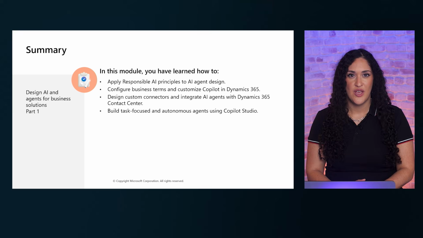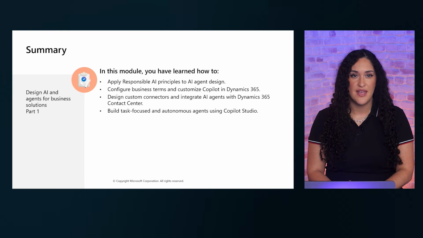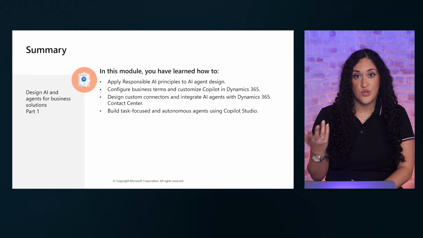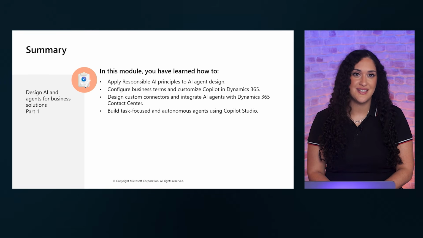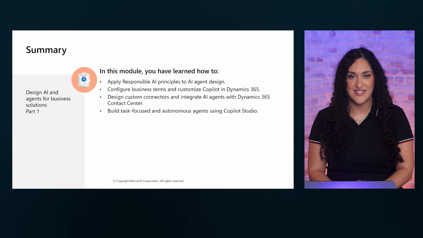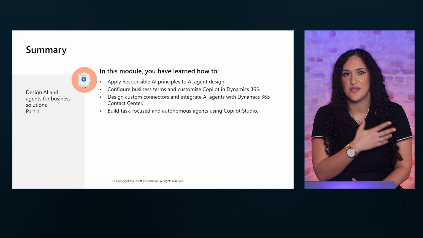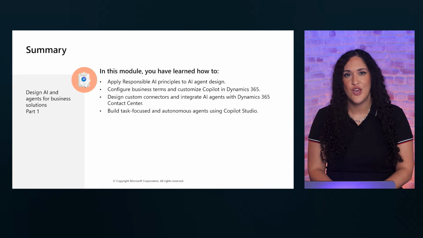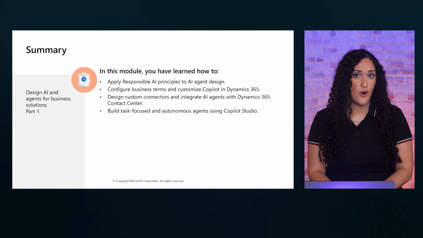Let's recap what we've learned. You can now apply responsible AI principles to AI agent design, ensuring your agents are fair, transparent, and accountable. You know how to configure business terms and customize Copilot in Dynamics 365. You understand how to design custom connectors and integrate AI agents with Dynamics 365 Contact Center. And you have learned how to build task-focused and autonomous agents using Copilot Studio. That is a strong foundation. In Part 2, we will build on this by going deeper into the implementation.